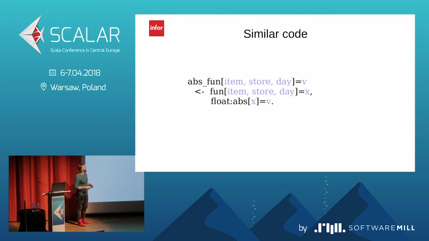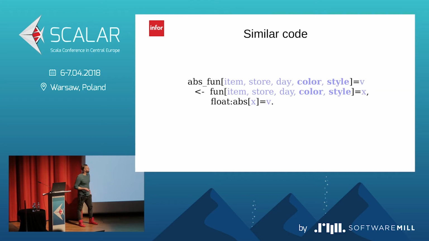Okay, so what I was saying. Let's assume that, for example, the fun predicate gave us -5. We want ABS fun to give us 5. And the problem is that if the fun predicate changes its arity, so for example, it would be like this, so we'll have also color and style, we'll need to rewrite the whole definition and the declaration for the ABS fun. So there is an extremely small reusability inside logical. Maybe not totally off, but it's small.